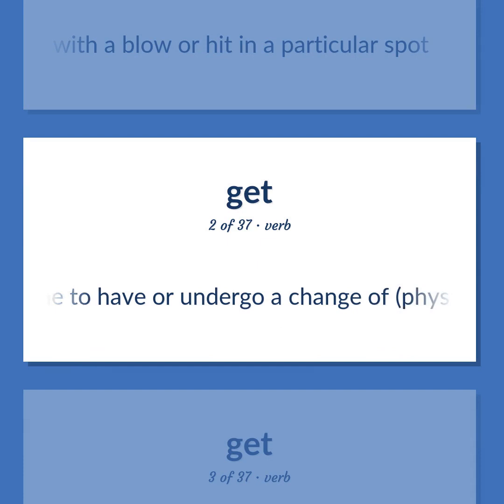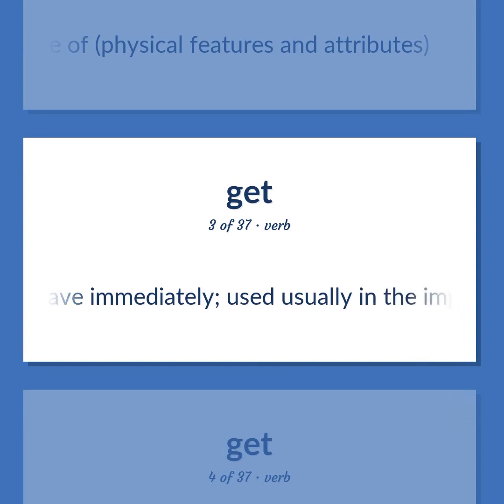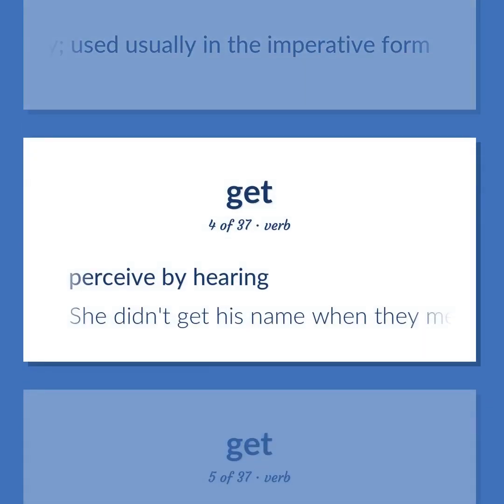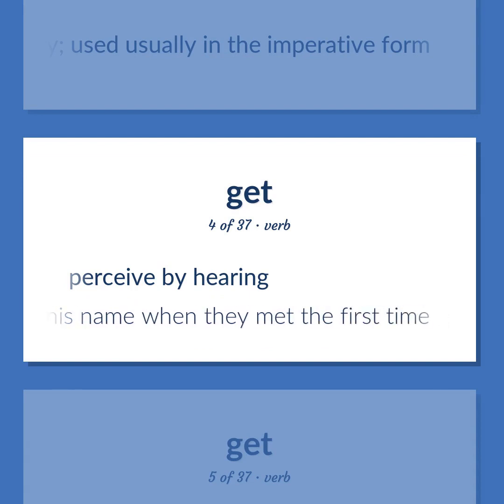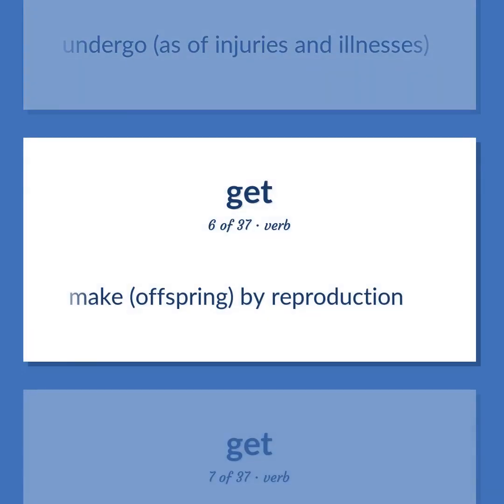Come to have or undergo a change of physical features and attributes. Leave immediately. Used usually in the imperative form. Perceive by hearing. She didn't get his name when they met the first time. Undergo, as of injuries and illnesses. Make offspring by reproduction.